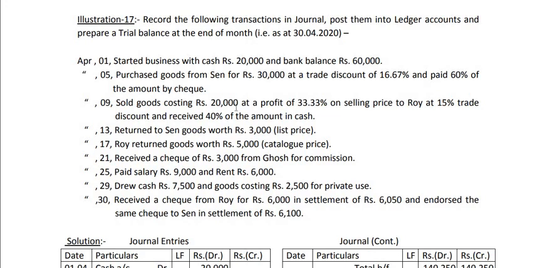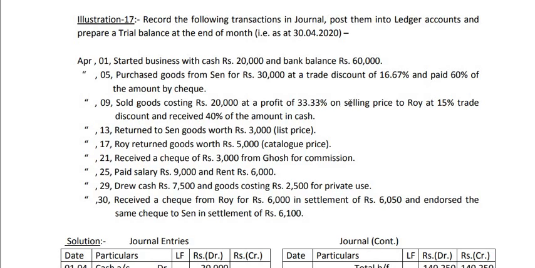That means after adding this 33 1/3%, we will get the selling price. So if we take selling price as 100%, then cost is 66.67%. So when 66.67% is 20,000, half of that, that is 33.33%, will be 10,000. So ultimately the selling price will be 20,000 plus 10,000, that is 30,000.